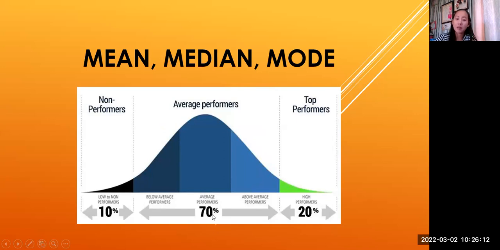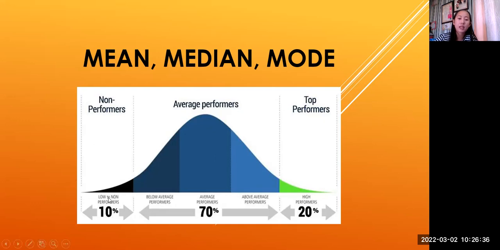Diba? Sabi natin it's at the middle. Okay, so that's the mean. Okay? So above average performers, or the performers who got more than 70%, is nasa right side. And then the performers who got below 70 will be on the left side.